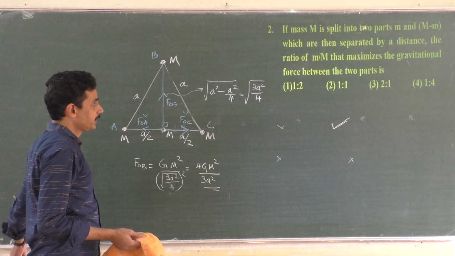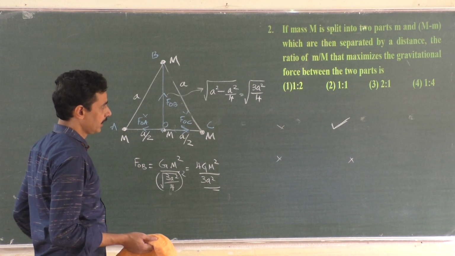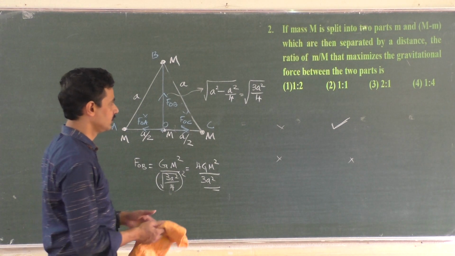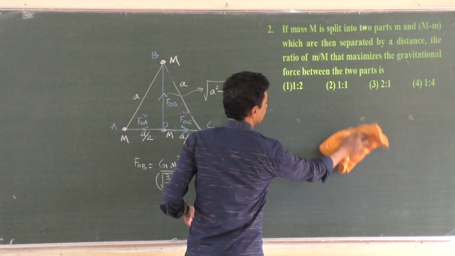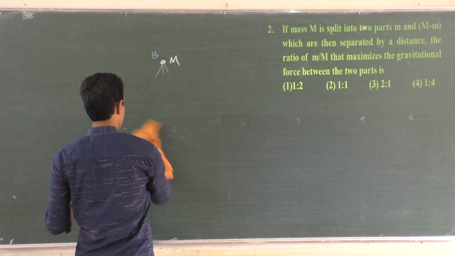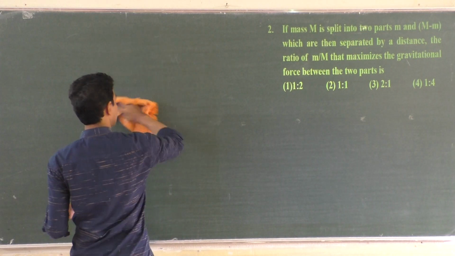If mass M is split into two parts, small m and capital M minus small m, which are then separated by a certain distance, the ratio of m to M that maximizes the gravitational force between the two parts is. Of course, we have worked out problems of this type in electric field also.